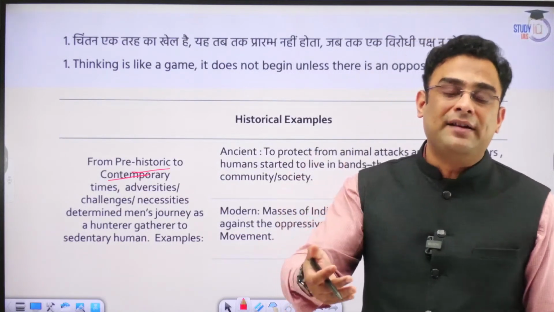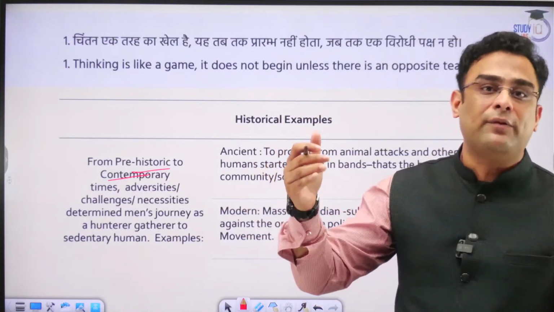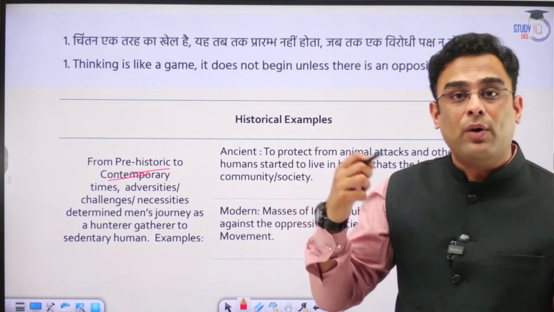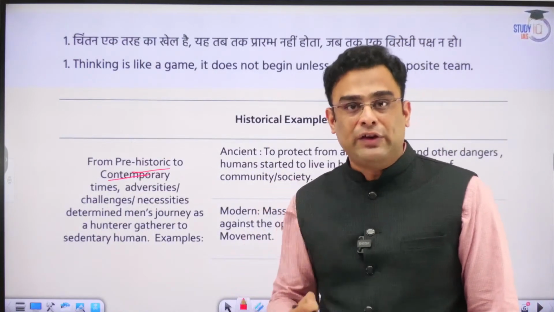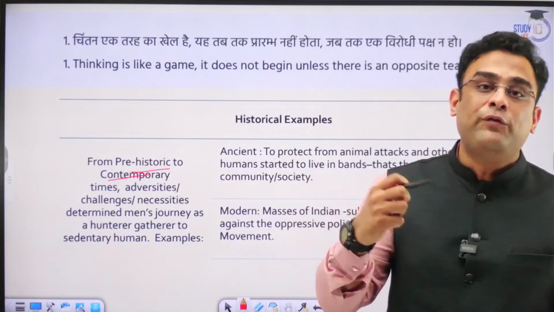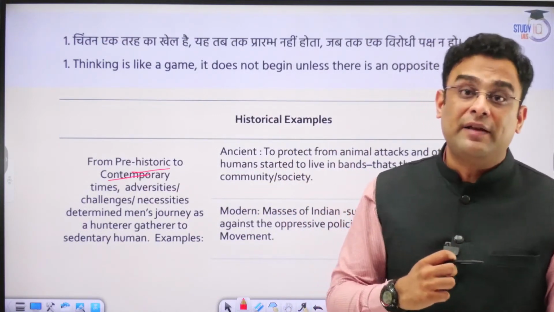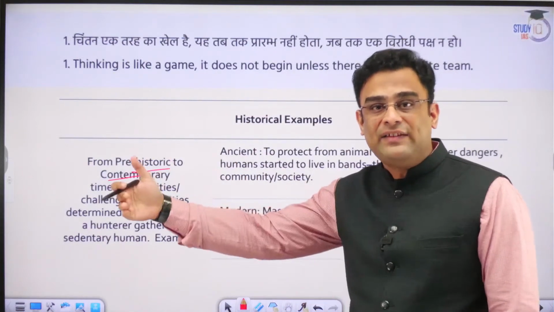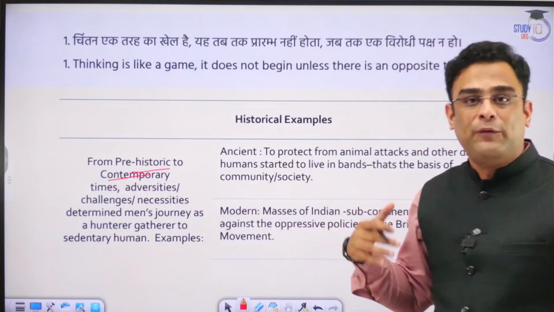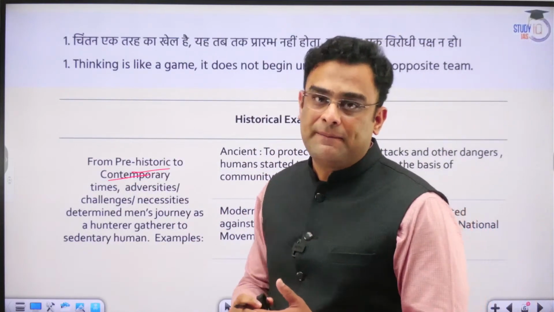On the other side, we had a neighbor about whom we felt that Pakistan had advanced in its nuclear program, and consequently, India had to take the first mover's advantage and secure itself from any future nuclear, you can say, blackmail that Pakistan may do. So that was a part of thought process against a specific challenge that we were facing. So that is an example from a relatively recent past.